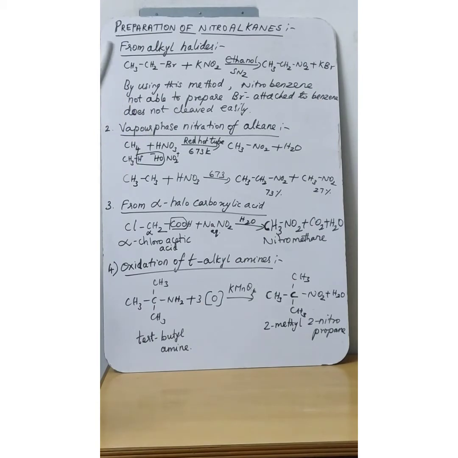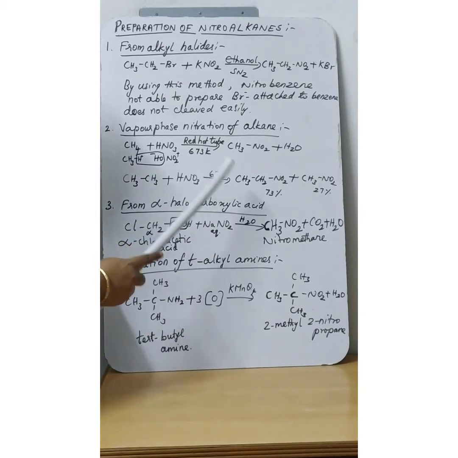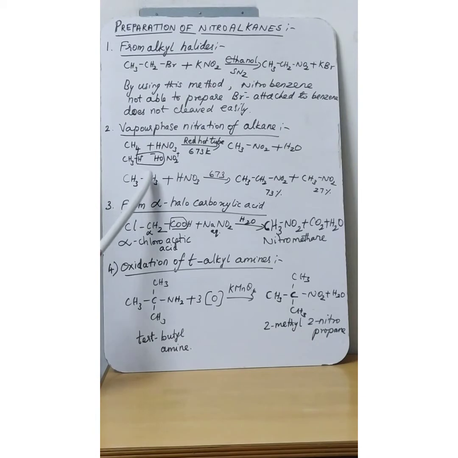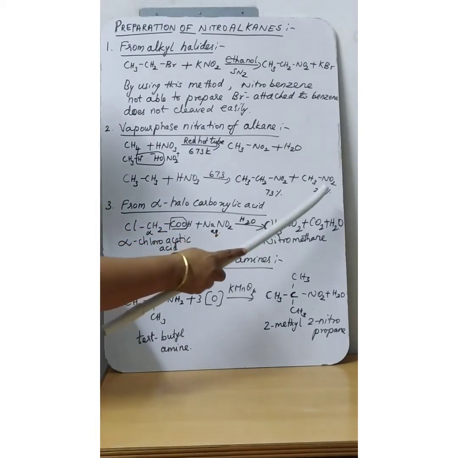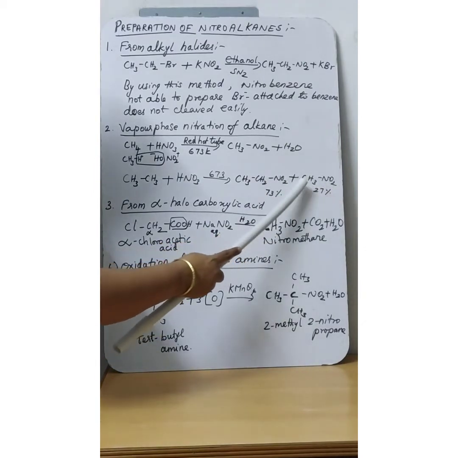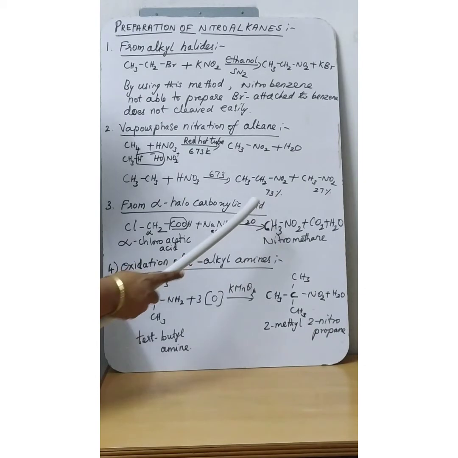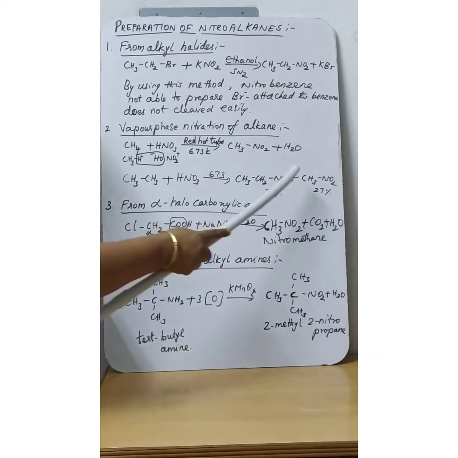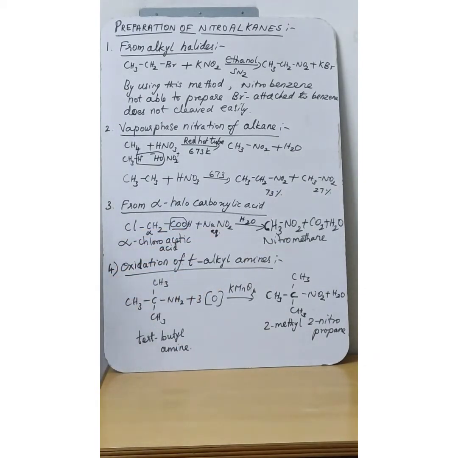So ethane undergoes nitration in the same way at 673 Kelvin, the C-C bond in the alkane is cleaved, and it gives a mixture of nitroethane, 73% yield, and nitromethane, 27%.